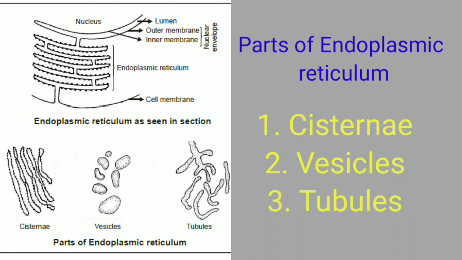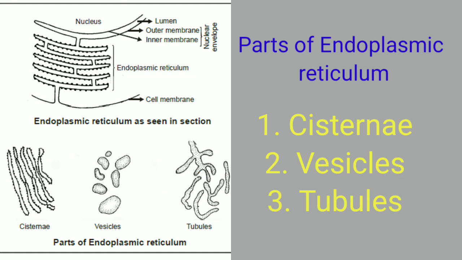Then the next part of the endoplasmic reticulum is the vesicles. These vesicles are also known as the microsomes. Whenever the term vesicles is used, it refers to oval or rounded sacs of 25 to 50 nanometer in diameter.